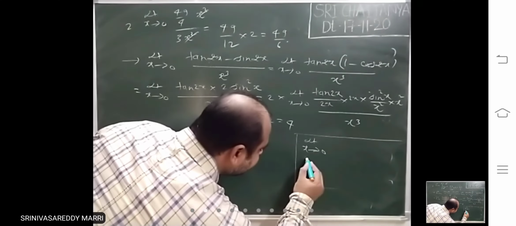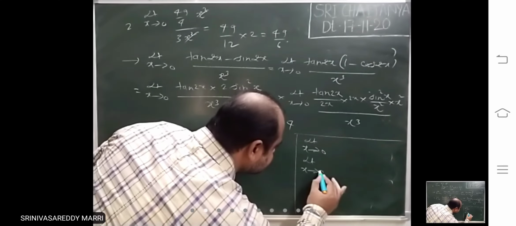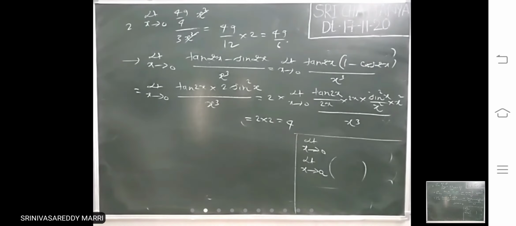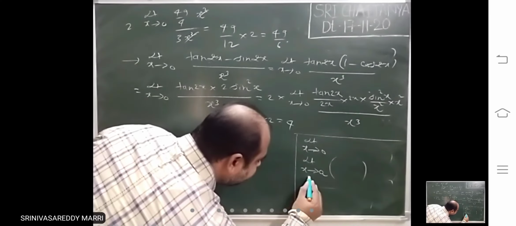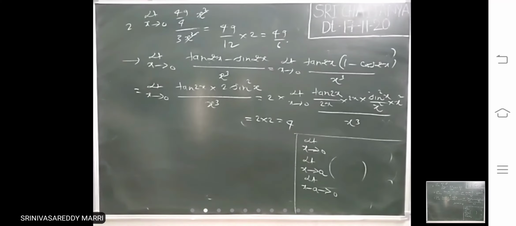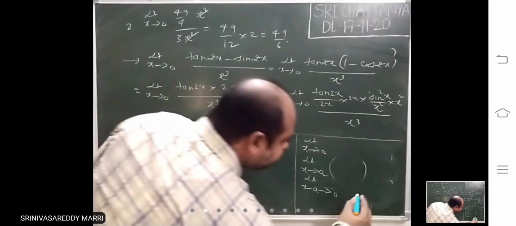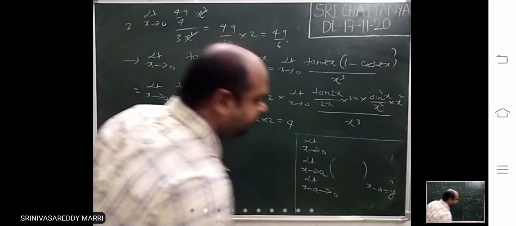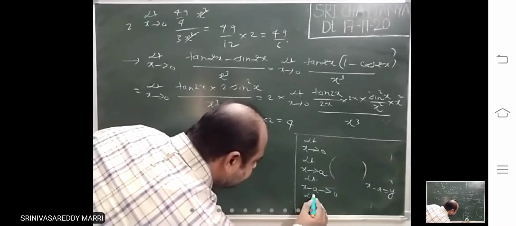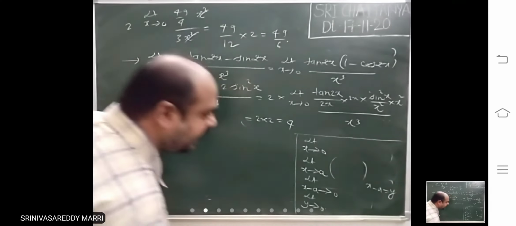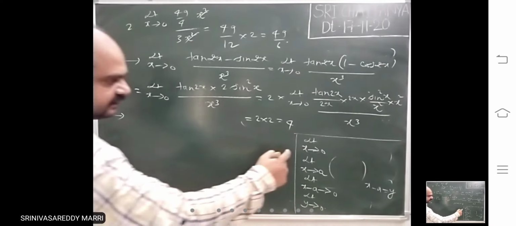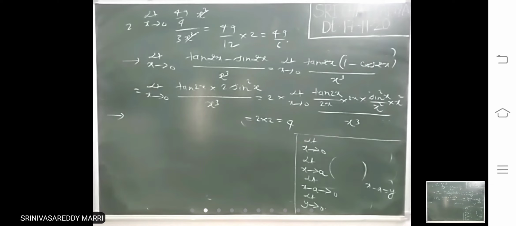In some cases there will be a trigonometric function and x tends to a will be there. In those cases it is better to convert to 0. In that case what we will do is, x minus a tends to 0. We will take x minus a equal to some y. That means if this is y taken, you will get limit y tends to 0 and the standard limit will be easy. Look at one model, how to convert that. That means if 0 is there, you will be comfortable to write the standard limit.